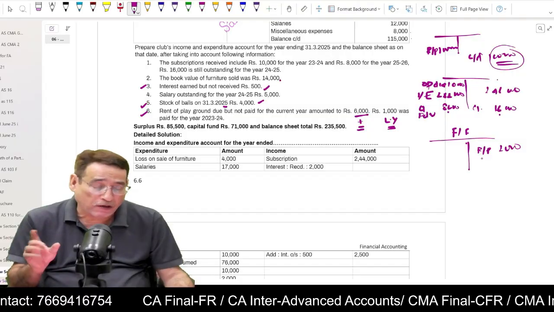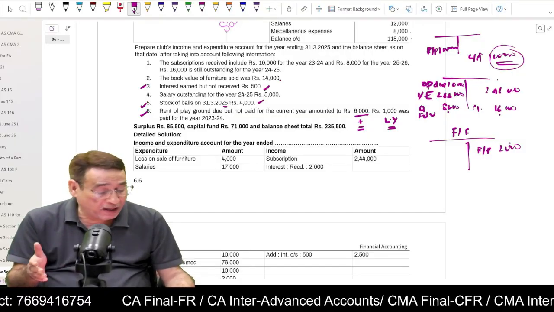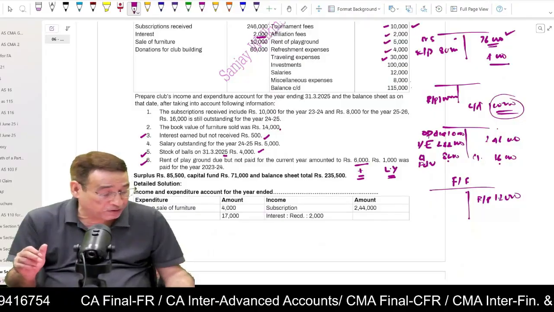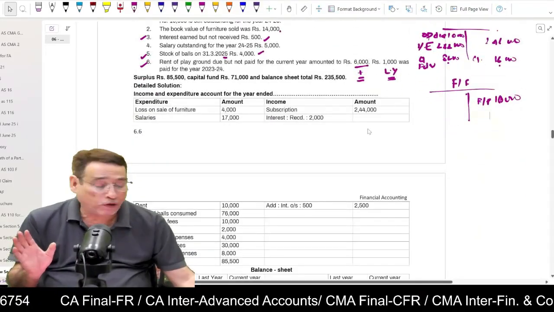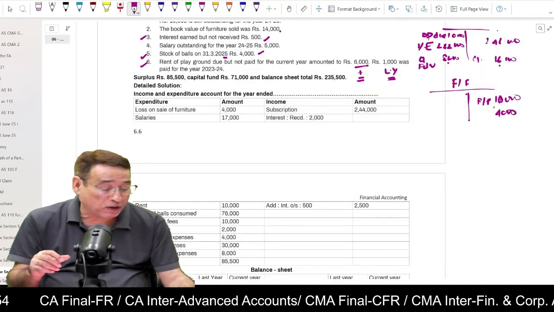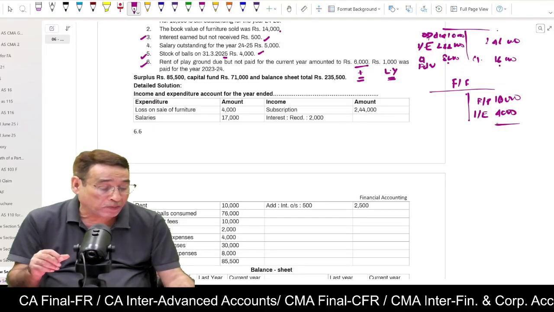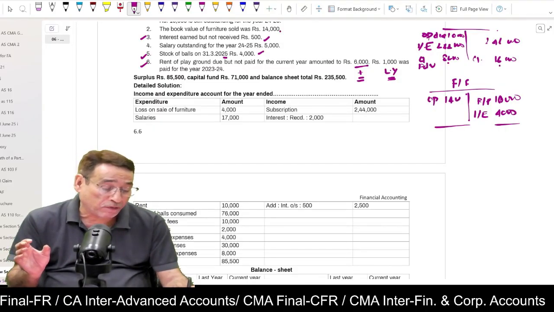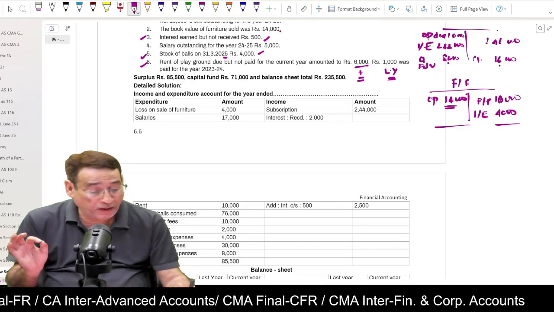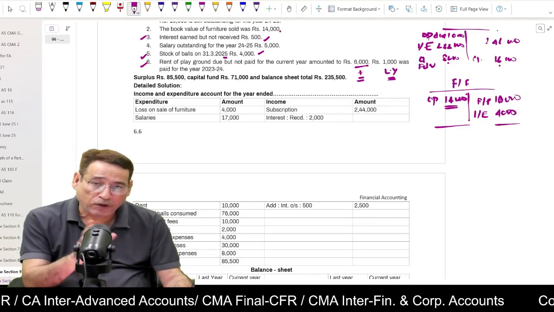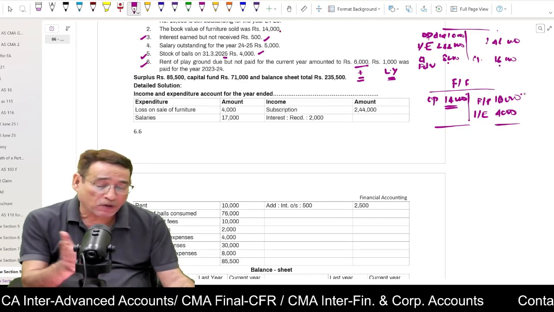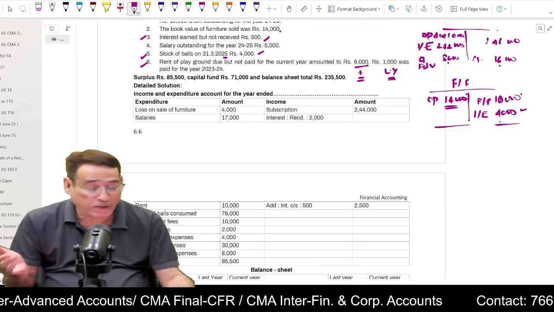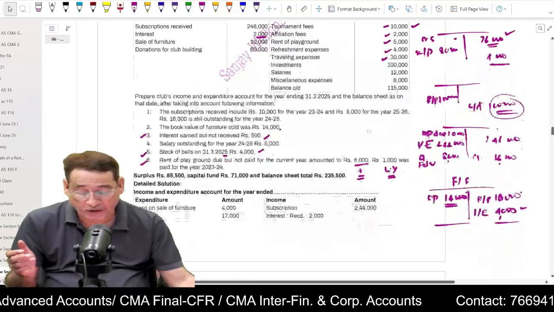That means 14,000 worth of furniture has been sold for rupees 10,000. Sale of furniture actually is 10,000. So there is a loss of 4,000. This loss will be taken to income and expenditure. Now I am going to balance it. It means opening balance of furniture was 14,000. So opening balance will be written on the asset side of the opening balance sheet. This amount is already posted to receipt and payment. You need not post it again. And 4,000 loss will be taken to the debit side of income and expenditure account.